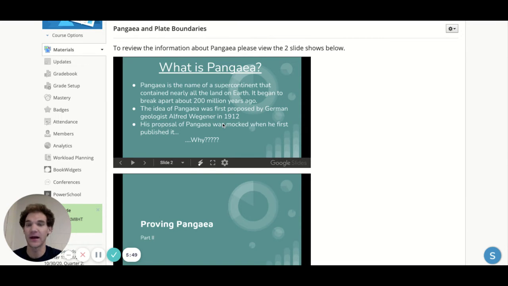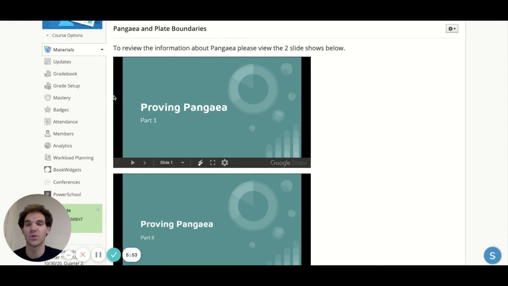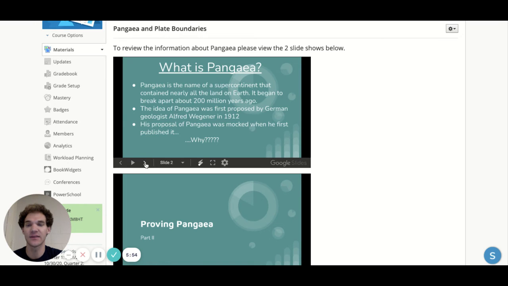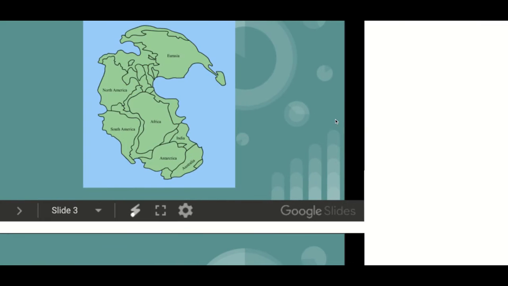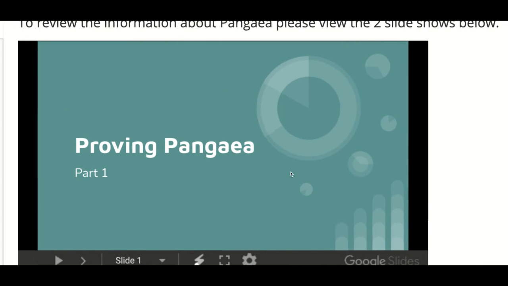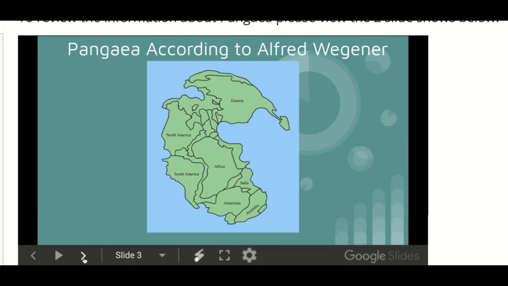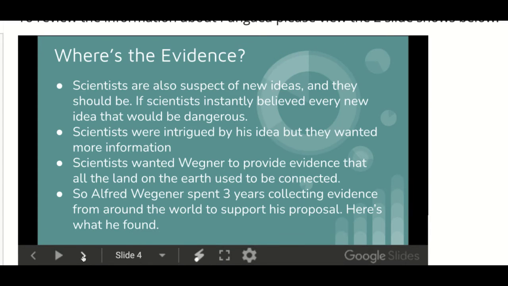Idea first proposed by Alfred Wegener in 1912, and he said that all of the continents were at one time connected together. He said it looked kind of like this. You guys can zoom in on your own computers, be a little bit easier to see. You can kind of see the outlines of the present day continents on there. So he proposed this idea, but people didn't believe him because he didn't have evidence.